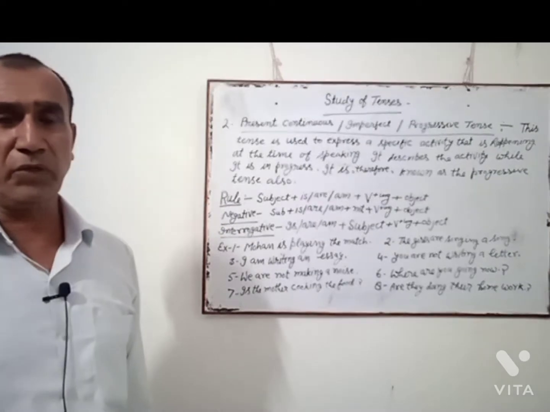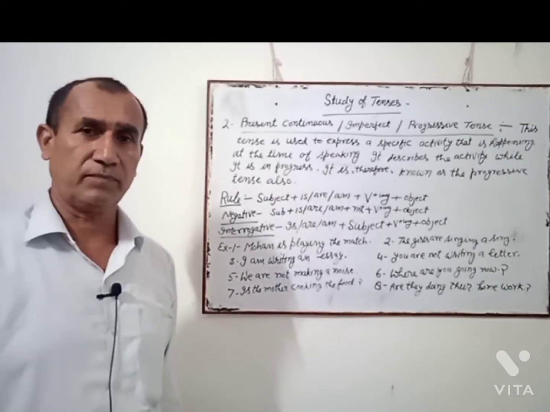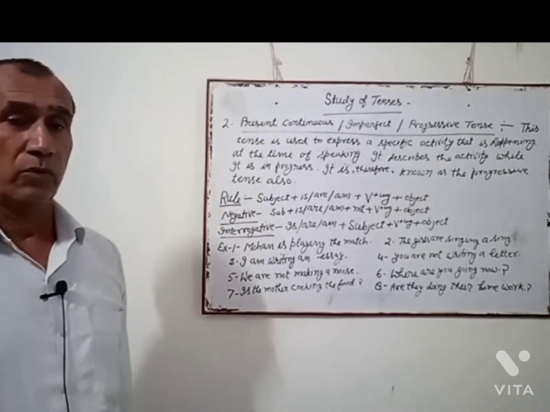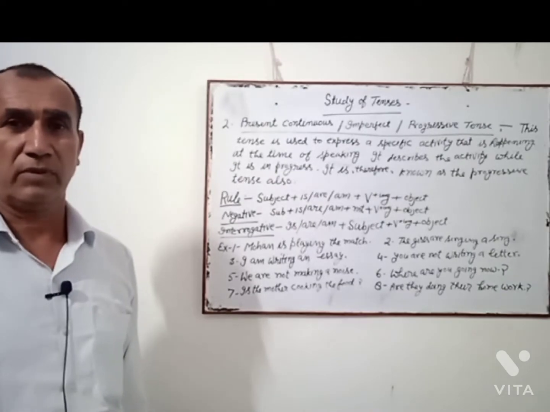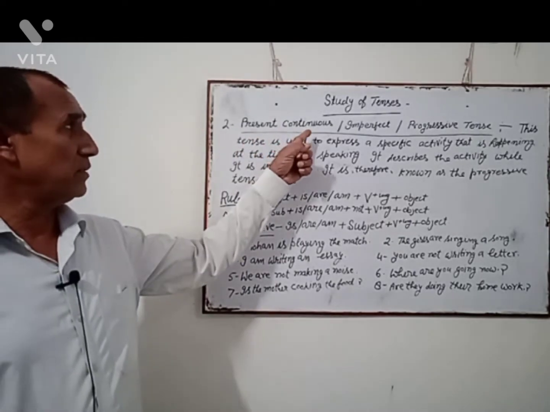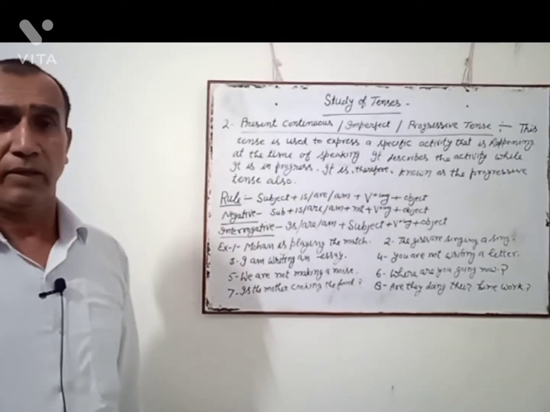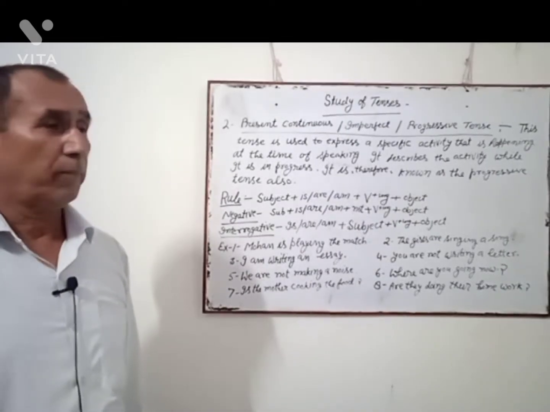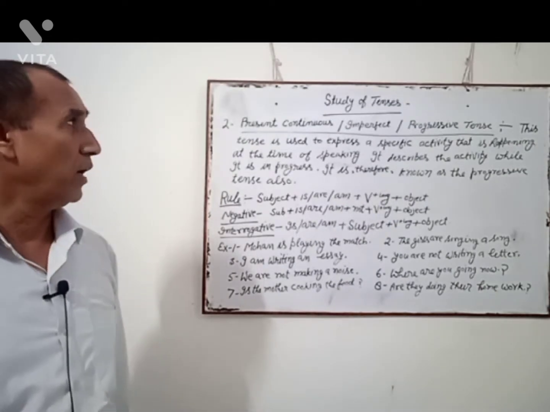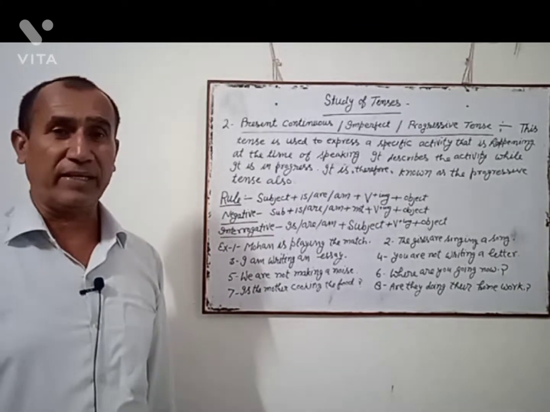In the previous video, I taught you the present indefinite tense. Today, we shall study the present continuous tense. Present continuous, or imperfect tense, or progressive tense. It means present continuous tense is also known as imperfect tense or progressive tense.